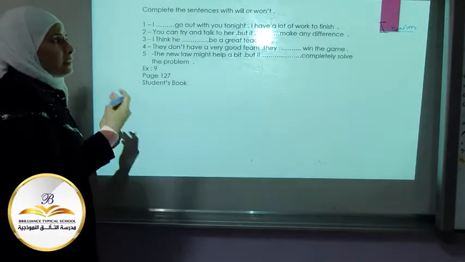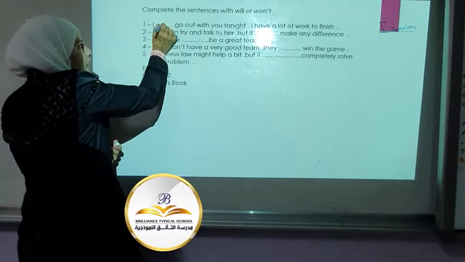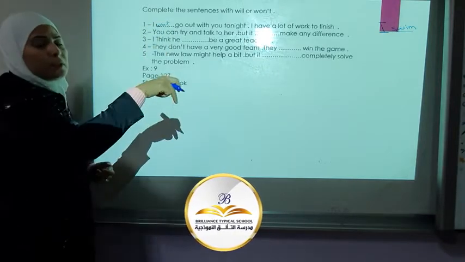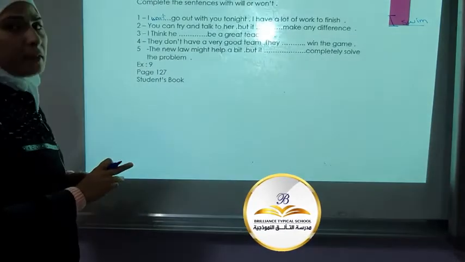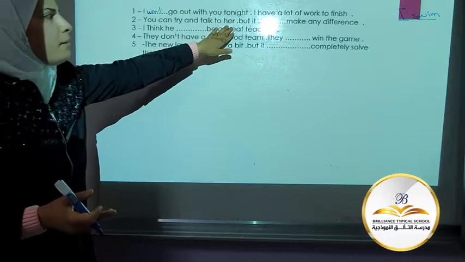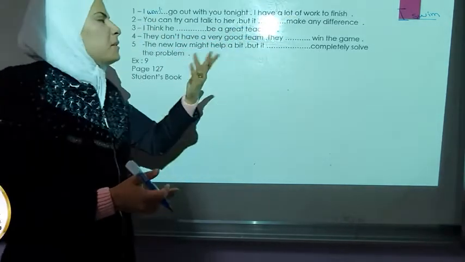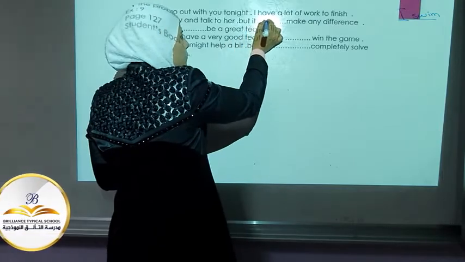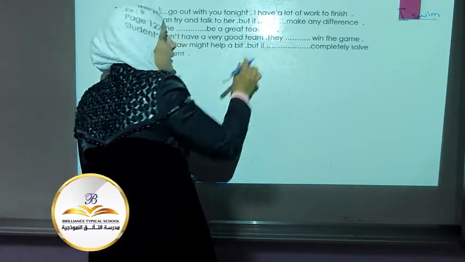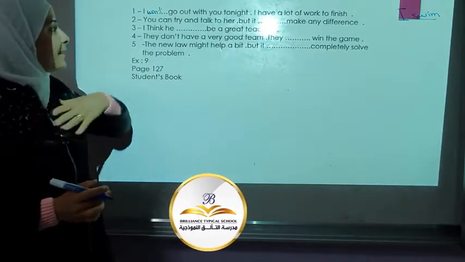So, I won't. This is a sudden decision. It's taken at the time of speaking. You can try and talk to her about it. It won't make any difference. Again, it's a prediction of what will happen according to my opinion.